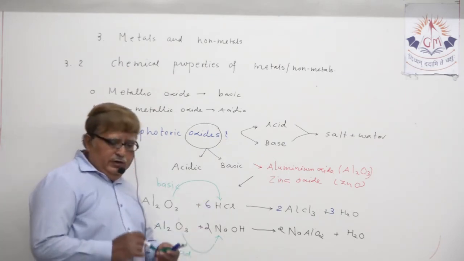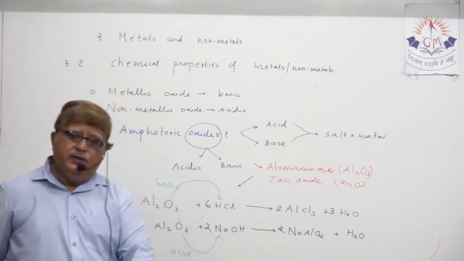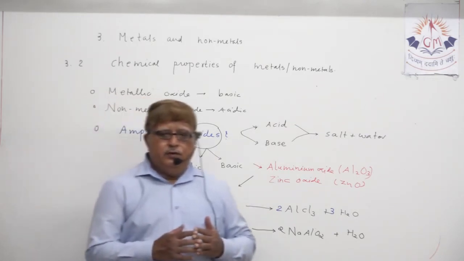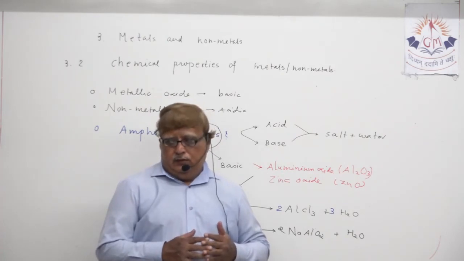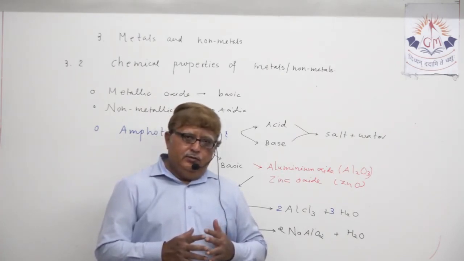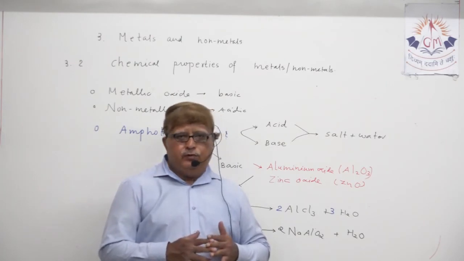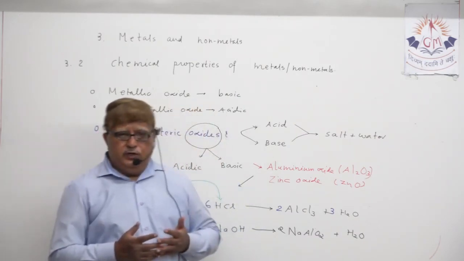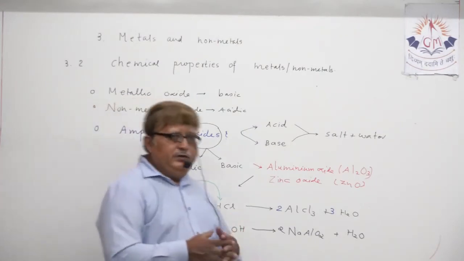So in both cases, one thing has become quite clear in our mind, that aluminium oxide can behave as acid or base. That's why you can say that aluminium oxide has amphoteric property. It possesses both behaviors, acidic as well as basic.